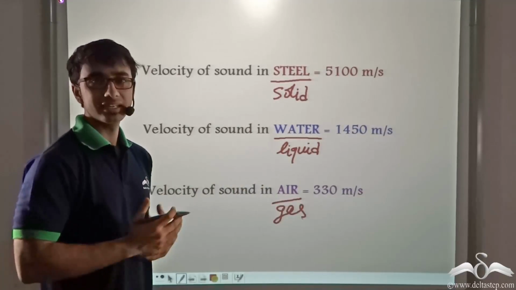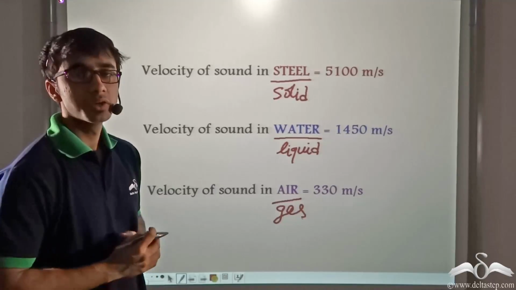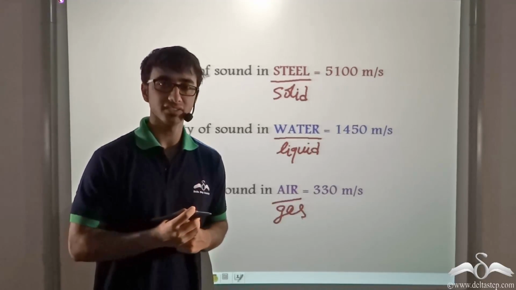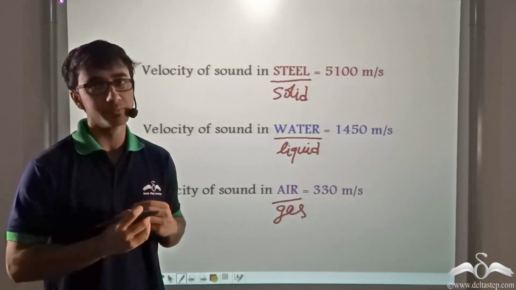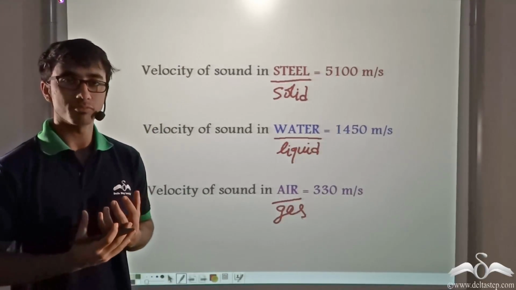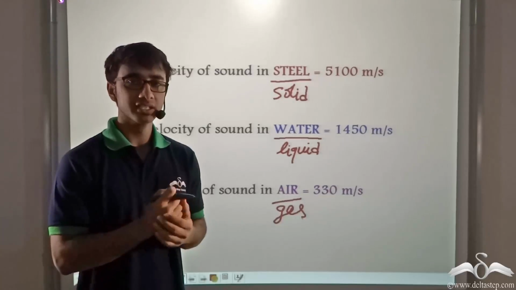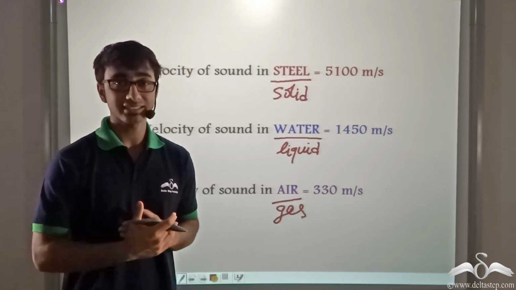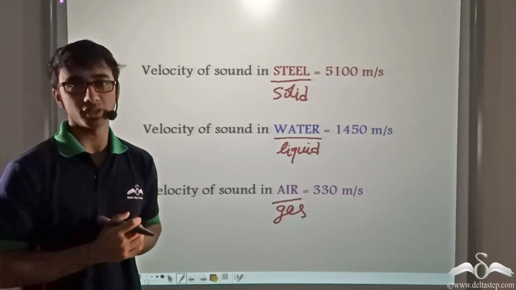So let's take a quick recapitulation of what we learned. We learned that sound is a disturbance that travels through molecular vibrations of the medium. In solids, the molecules are very closely packed. In liquids, they are relatively loosely packed. And in gases, they are very far apart.